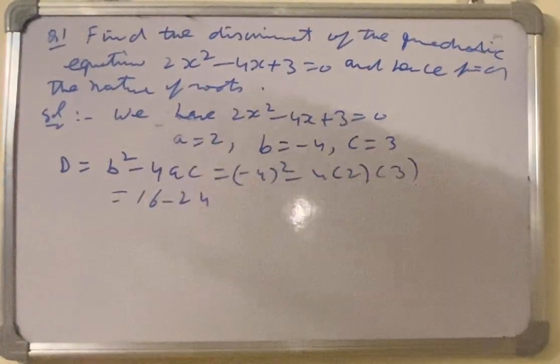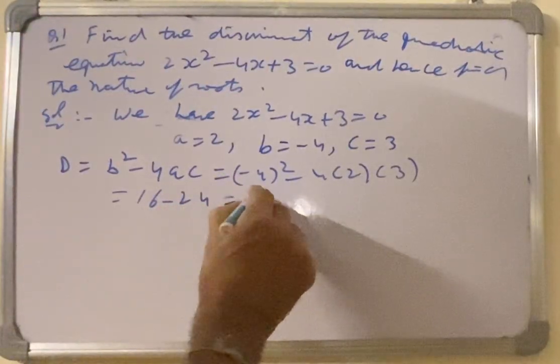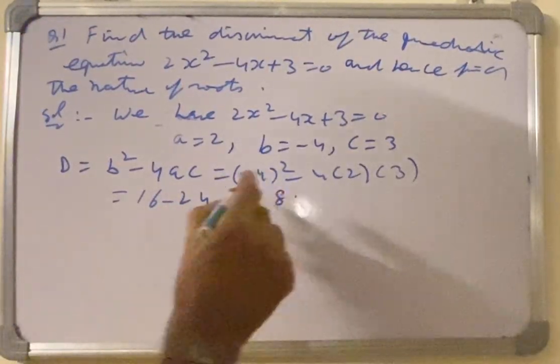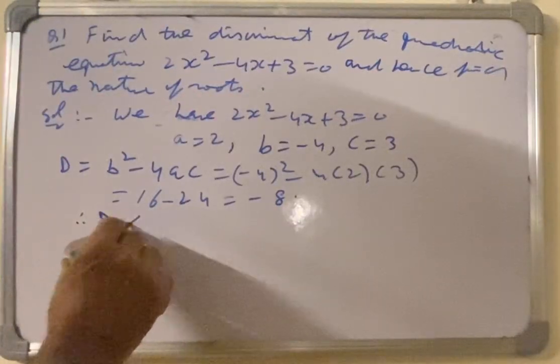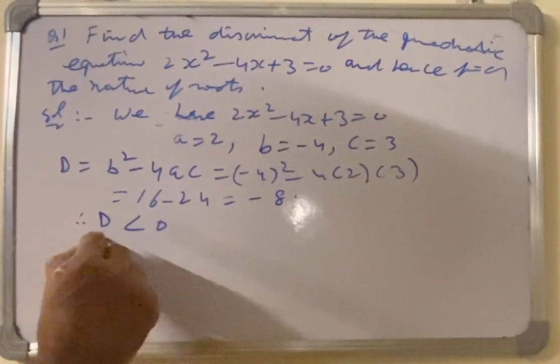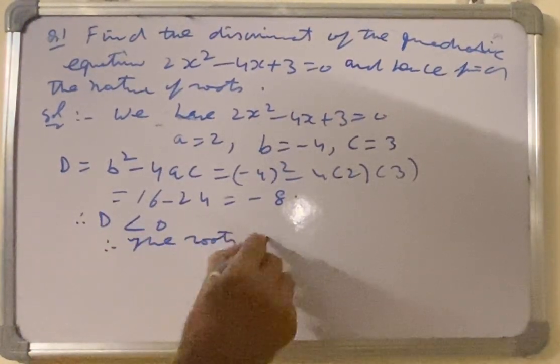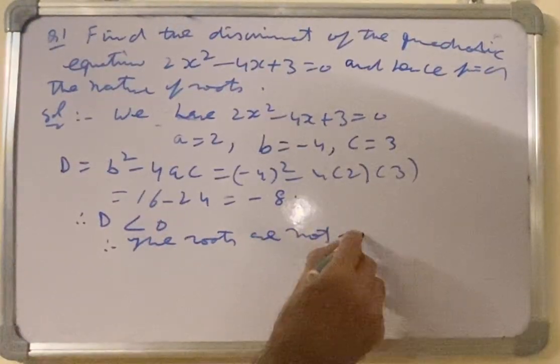16 minus 24, which is minus 8. Therefore, D is less than 0. Therefore, the roots are not real.